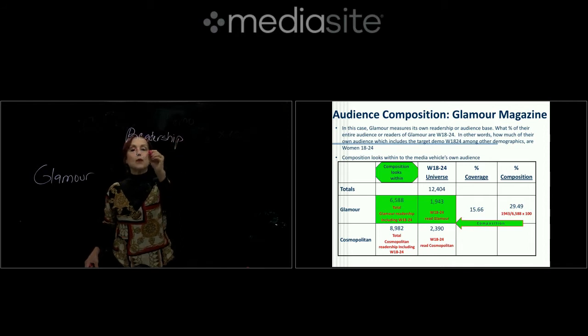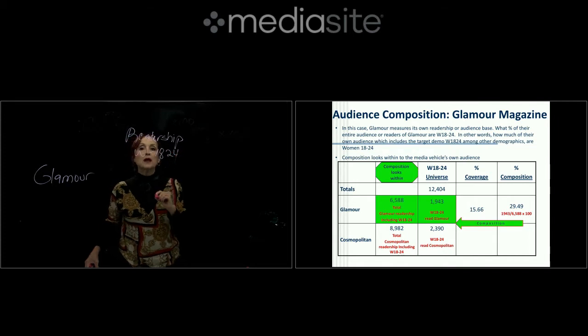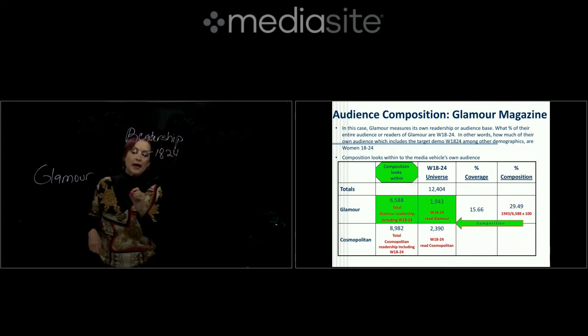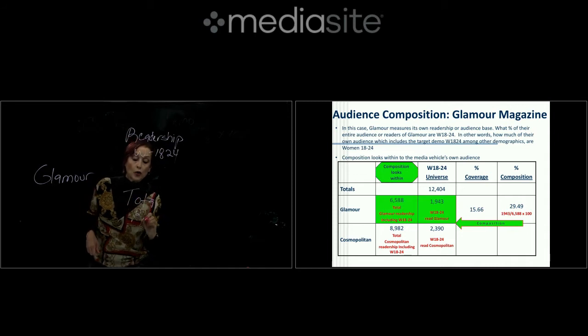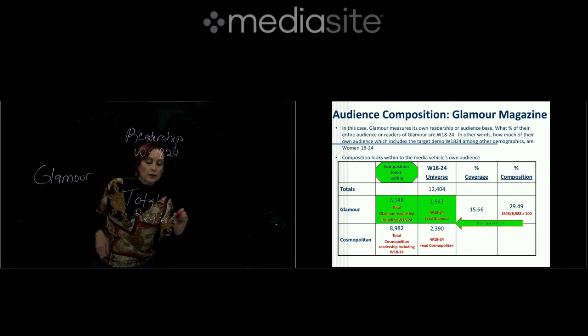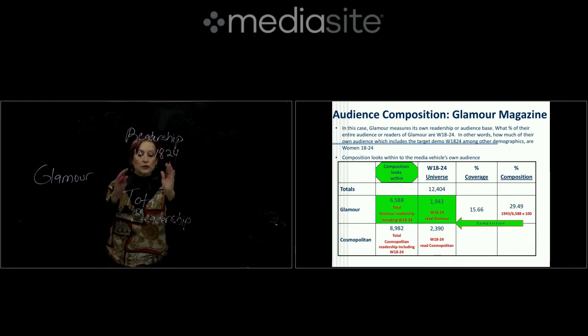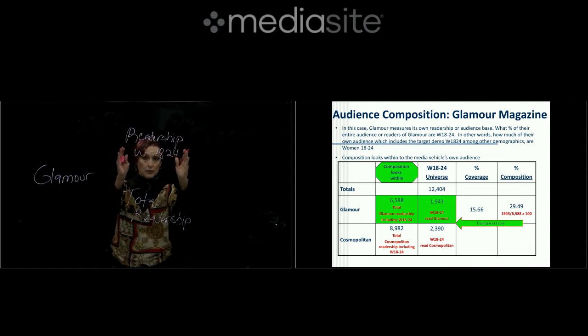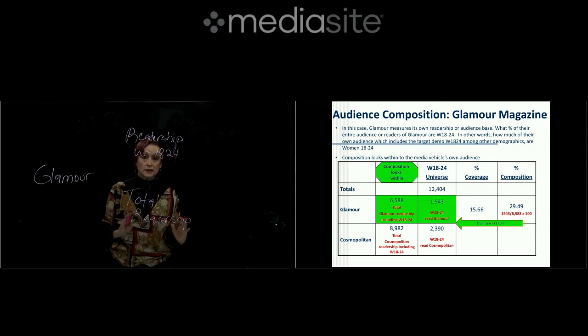Readership of women 18 to 24, right? Divided by total readership or total audience for that particular media vehicle. So you take the demo divided by the total audience for that particular media vehicle times 100.